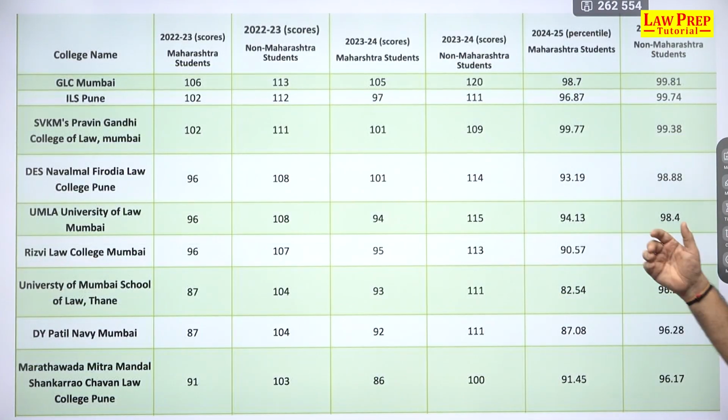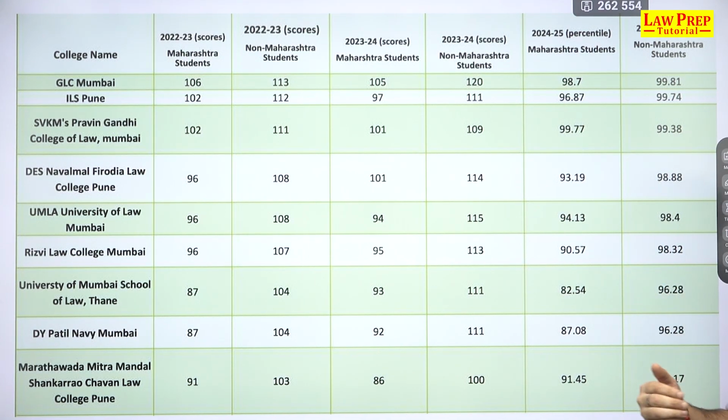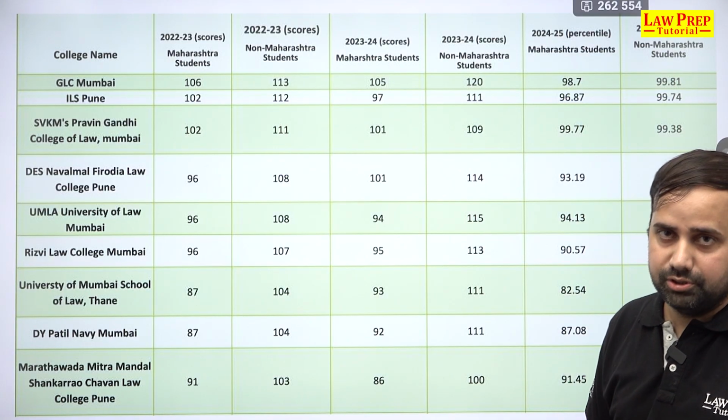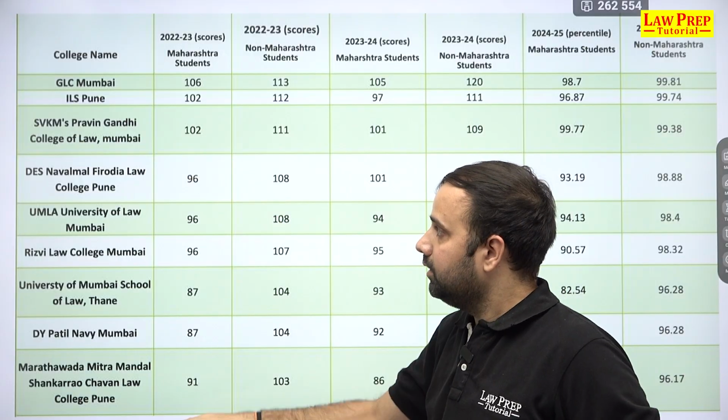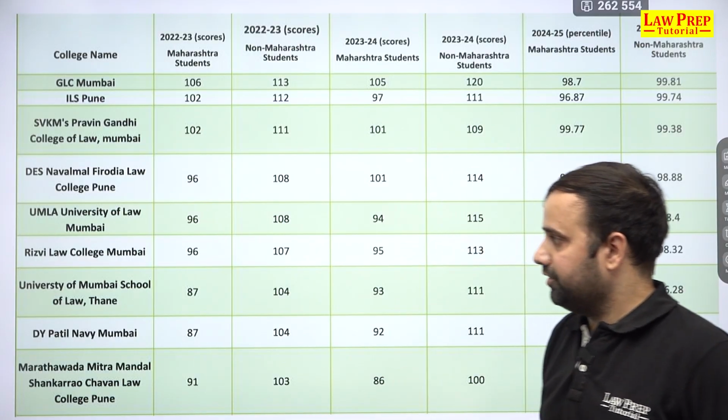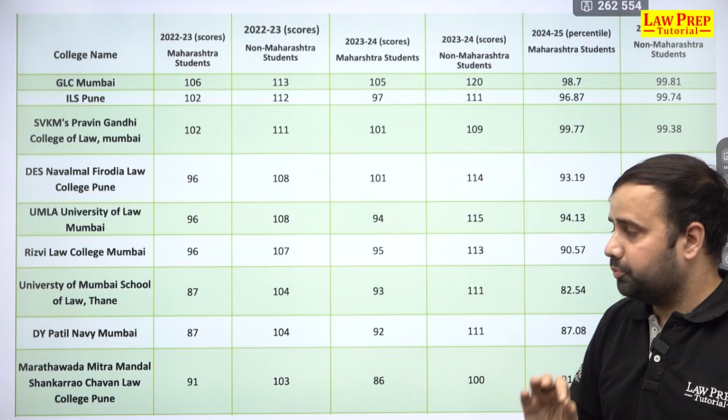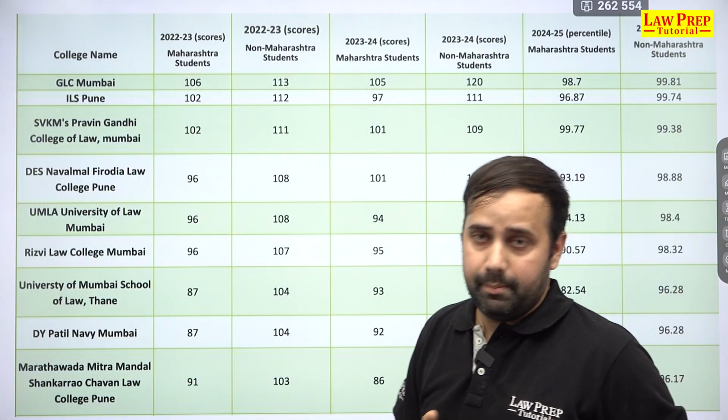I'll do one thing, I'll leave it for a bit. If you want, you can take a screenshot of it. It can help you in deciding the upcoming trends. It can help you in deciding what colleges to go for based on the previous trends. Understand that the main colleges that you see here, the first top 7-8 colleges, these are the premium colleges, the most premium colleges which you will see in MHCET.